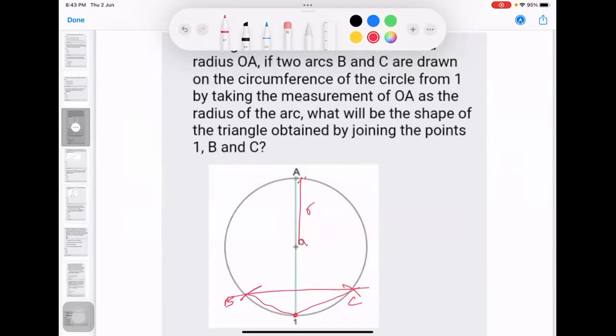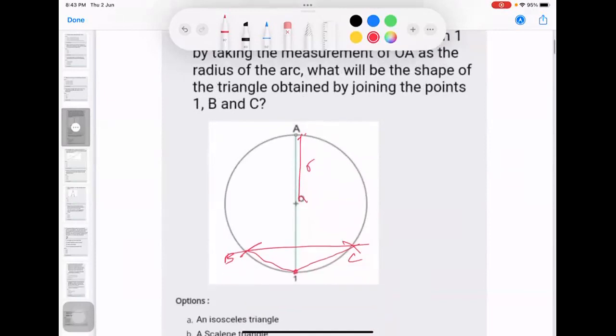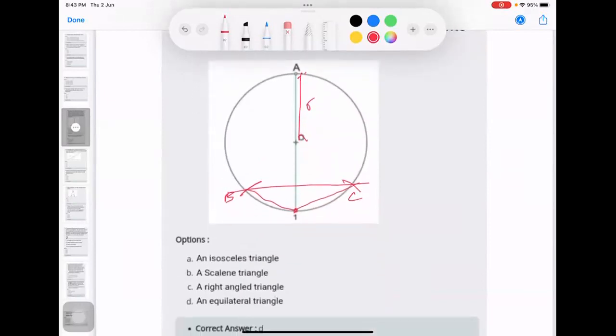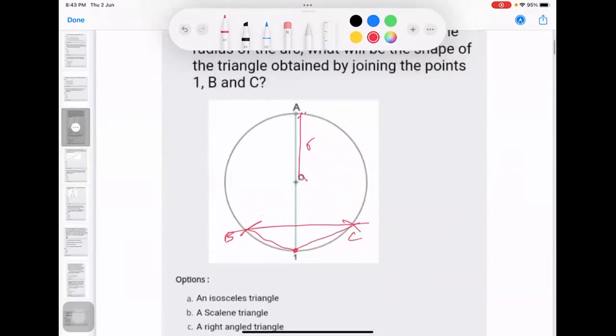Sir, isosceles. Okay, so according to you guys, it's isosceles. Now the answer that we have here says it is an equilateral triangle. I will tell you what creates this confusion. It might be from the diagram you were able to see over here. It looks like an isosceles triangle.